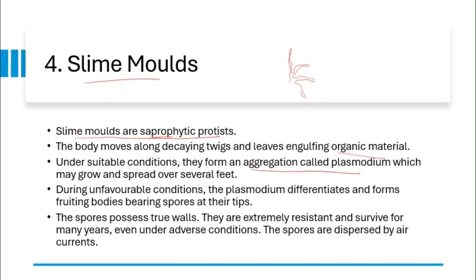is called plasmodium, okay, which may grow and spread over several feet. During unfavorable conditions, the plasmodium differentiates and forms fruiting bodies bearing spores at their tips. For example, if I see this one, it forms like this. It is called sporangia. Instead of sporangia, we may see many spores. So they are called fruiting bodies or sporangia. Inside sporangia, they bear many spores.